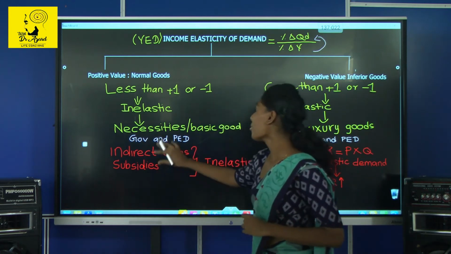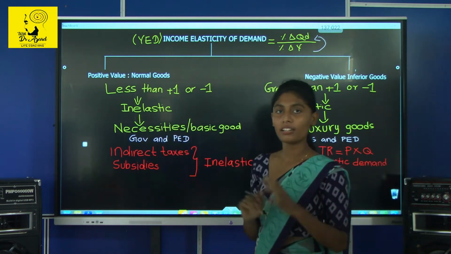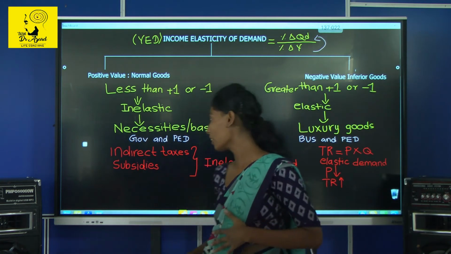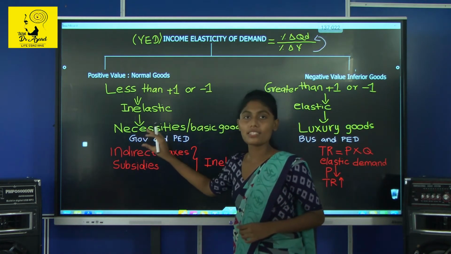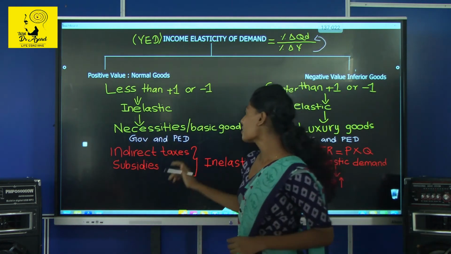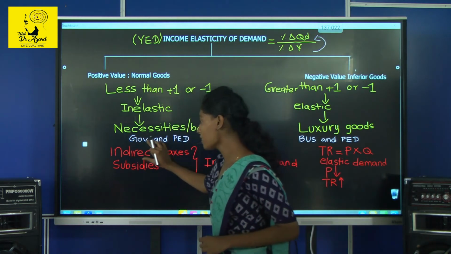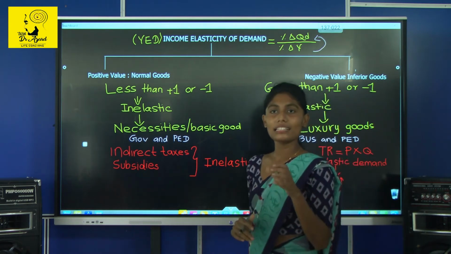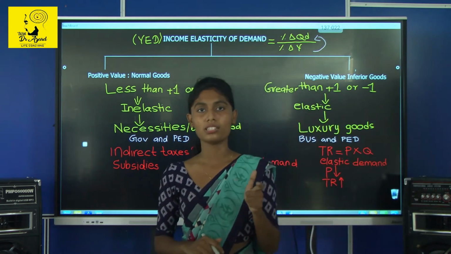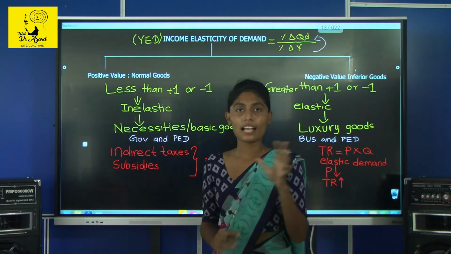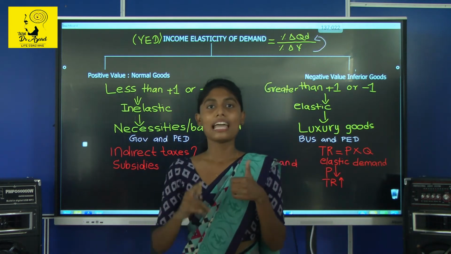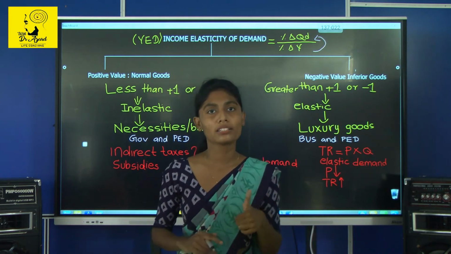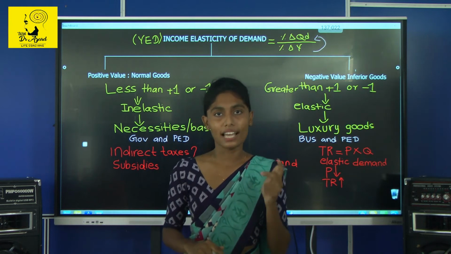The government is also affected by price elasticity of demand. So how does the government intervene? They intervene through indirect taxes and subsidies. What do you mean by indirect taxes? Those are the taxes on goods and services. Example, VAT. What do you mean by VAT? VAT is value added tax.